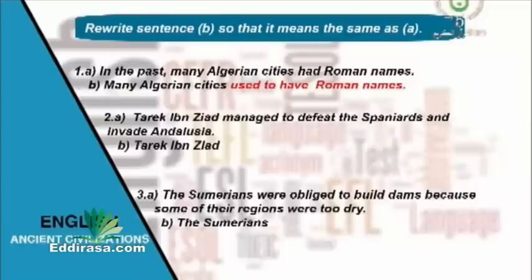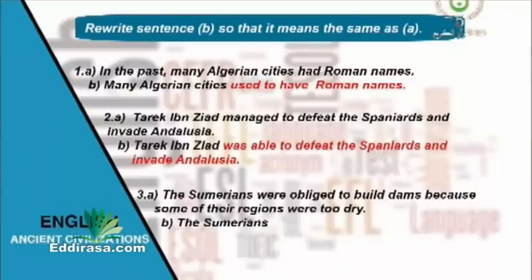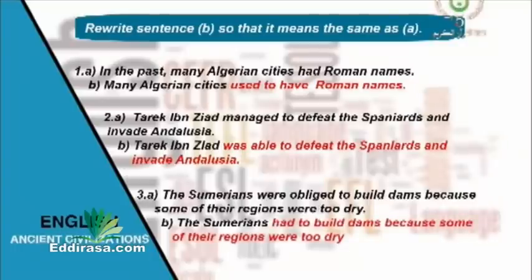The second one, Tariq ibn Ziyad was able to defeat the Spaniards and invade Andalusia. And the third one, the Sumerians had to build dams because some of their regions were too dry. That's good. Right, let's move now to our second grammar lesson.